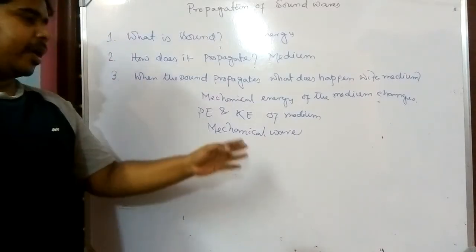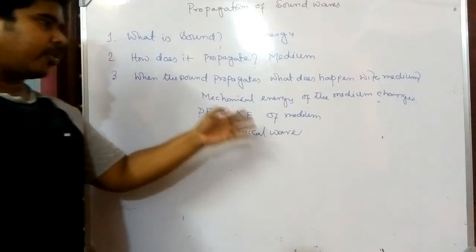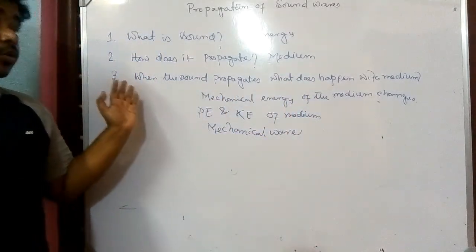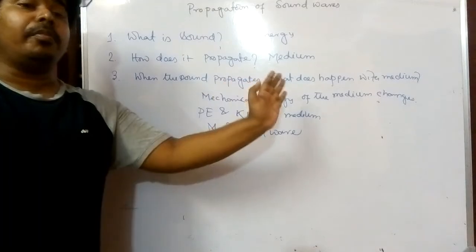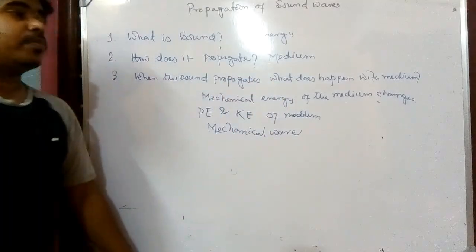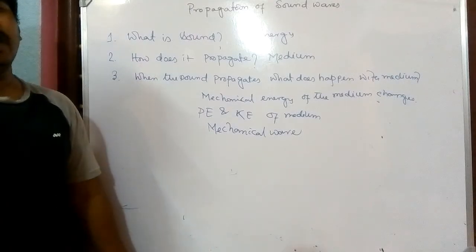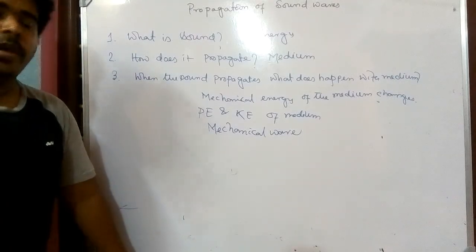The reason behind this name is that due to the propagation of sound through our medium, the mechanical energy of the medium changes.